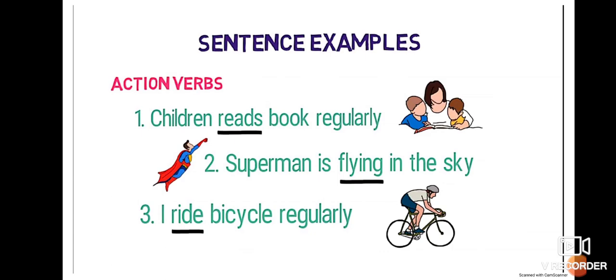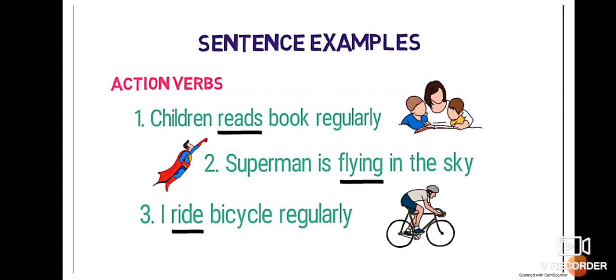Now let us see a few examples. How does it indicate an action? In the first example, children read books regularly. So it is telling us that children are reading books. Reads is an action performed by the children, right? In the second example, Superman is flying in the sky.